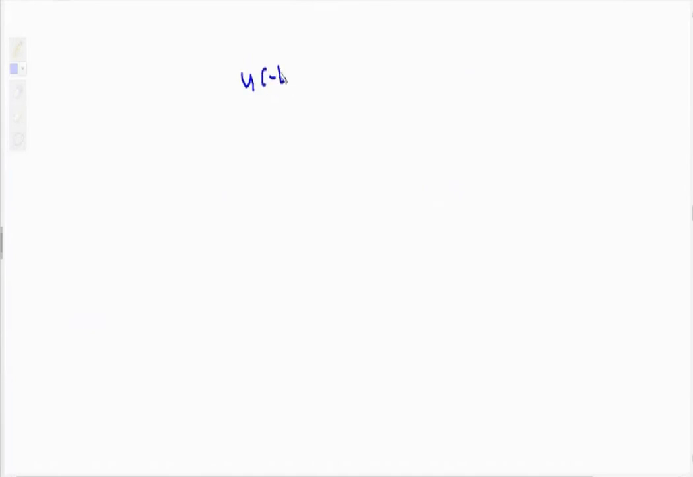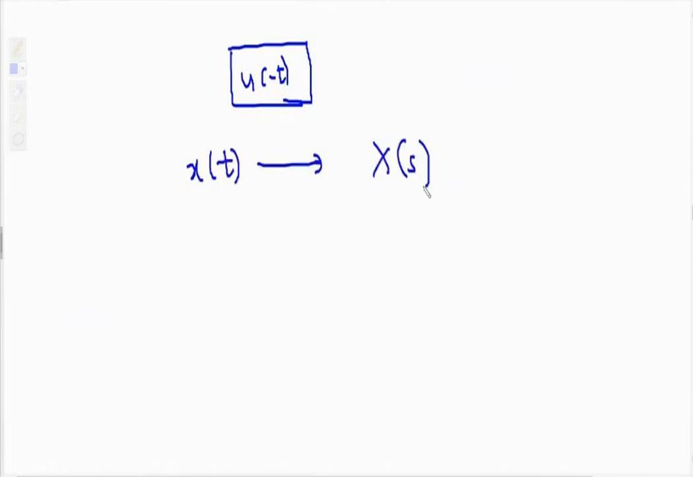I will not use the definition. Instead, I will use one property of the Laplace transform. The property is that if x of t has Laplace transform X of s, then according to the time reversal property, x of minus t has Laplace transform X of minus s.